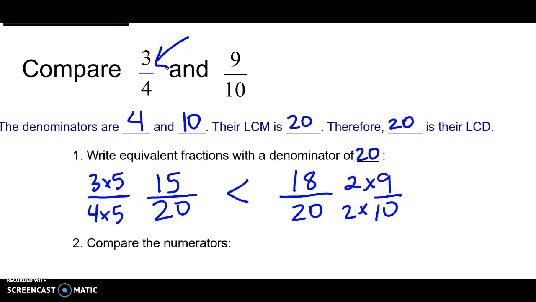So that means it's going to be less than the one where only a small piece is taken away. So I'll write that in. Big pieces, small pieces. Be thinking about that as you look at the denominators.